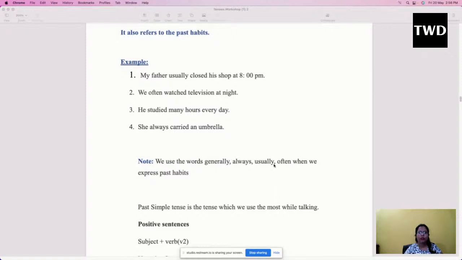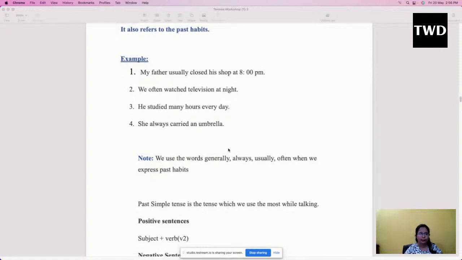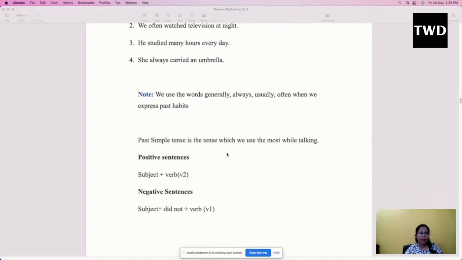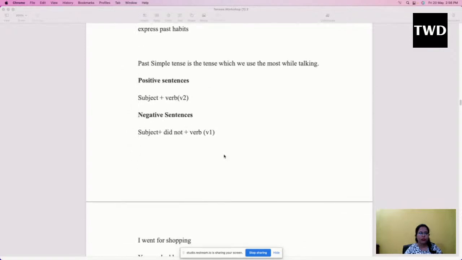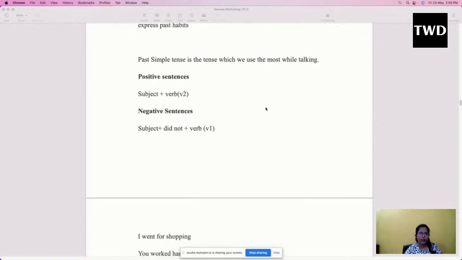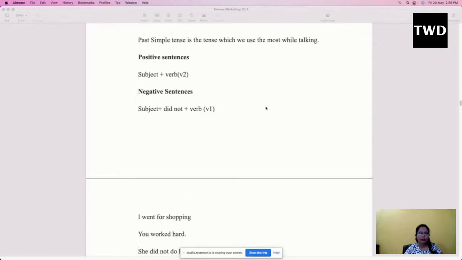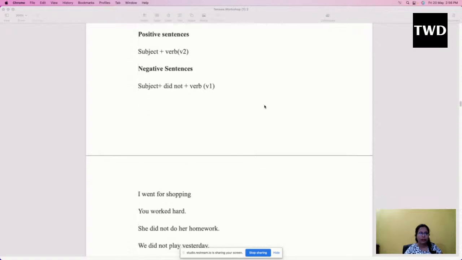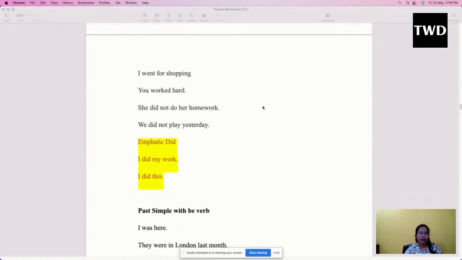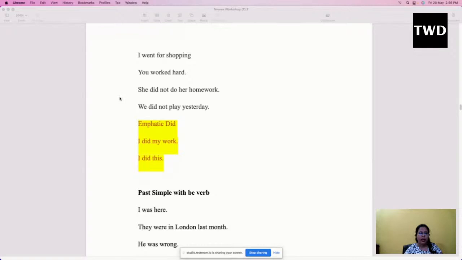All such words will show people that yes, you used to do such kind of actions when you were a child. Okay, so past simple tense is the tense which we use most while talking. We can frame positive sentence, negative sentence with the past simple tense. Yes, for example, I went for shopping, you worked hard. And for negative one, she did not do her work.